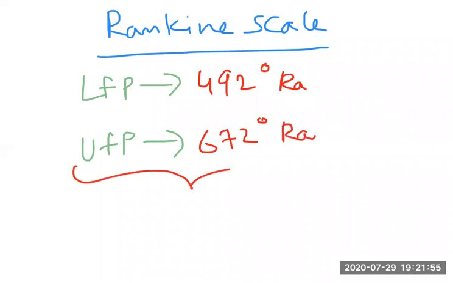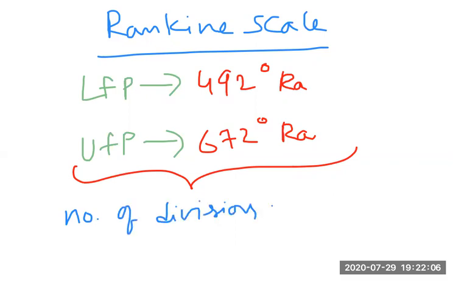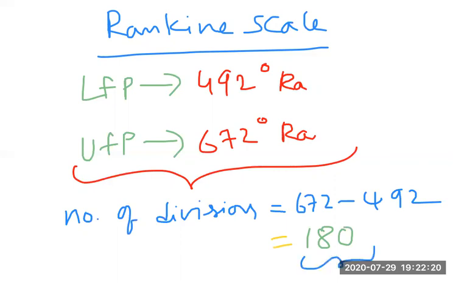The number of divisions is UFP minus LFP, that is 672 minus 492, which gives 180. So there are 180 divisions in the Rankine scale.